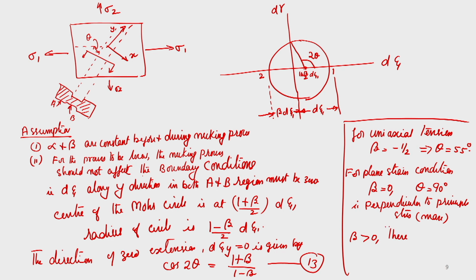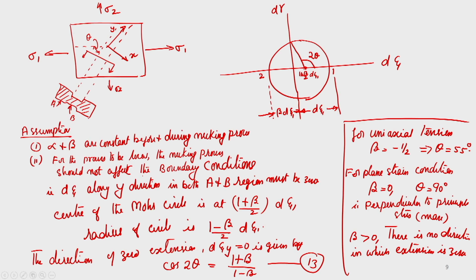This is the thing. There is no direction in which extension is 0. So from this we can get that, okay.